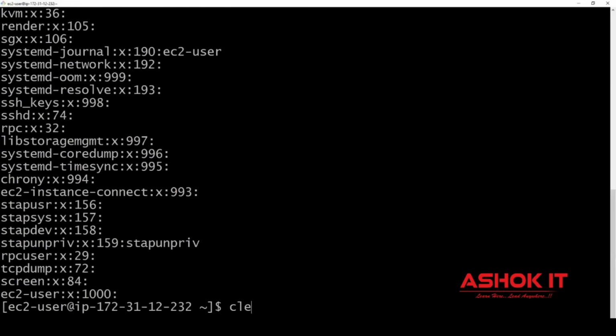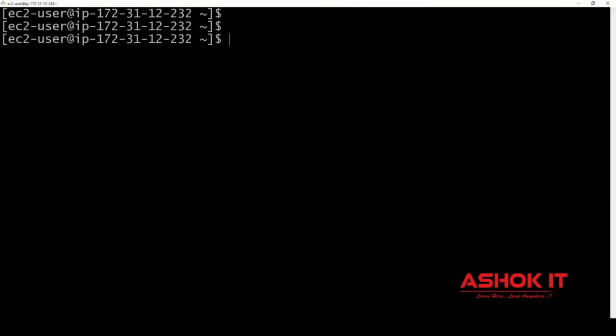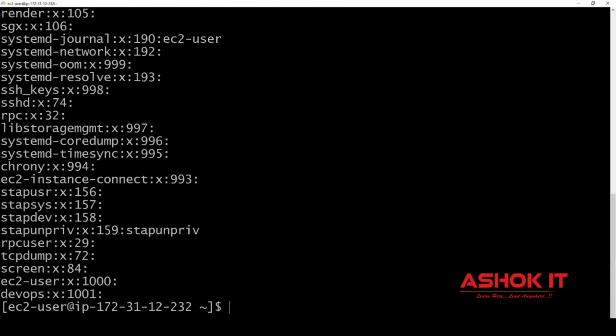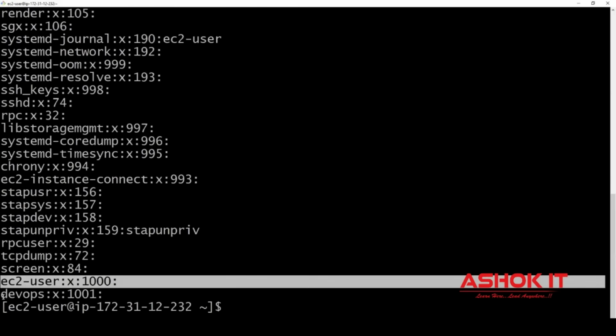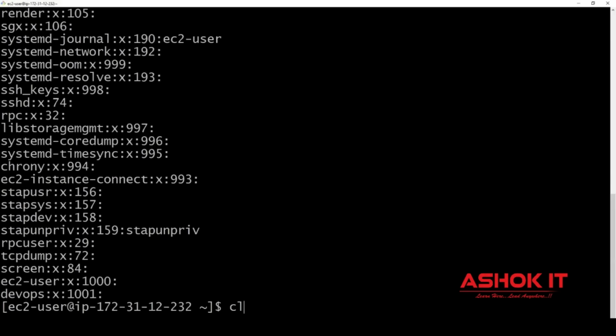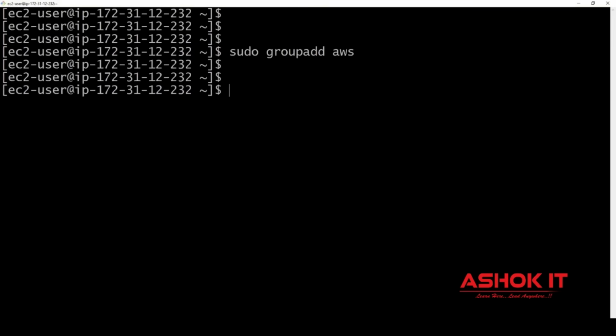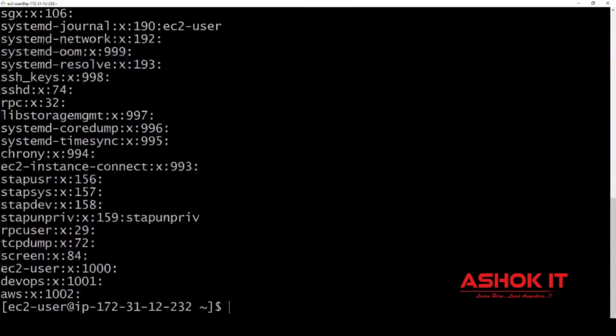Now I want to create one more group, guys. How to create a group? sudo groupadd followed by the group name. I'm giving the group name as DevOps. With this, one group is created. How to see the groups available? cat /etc/group. Earlier we had the EC2 user group, now we have the DevOps group also. Like this you can create multiple groups in the Linux machine. I'm creating one group with the name AWS. cat /etc/group. So users are available and groups are also available.